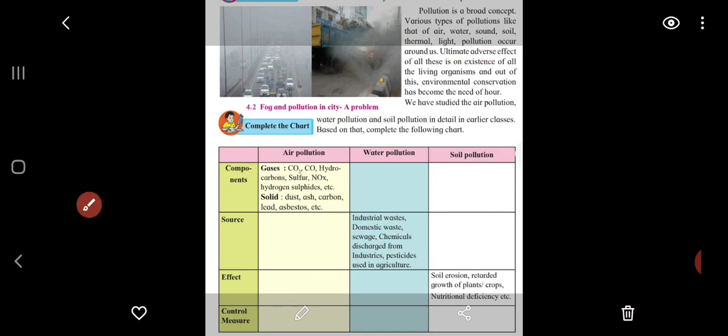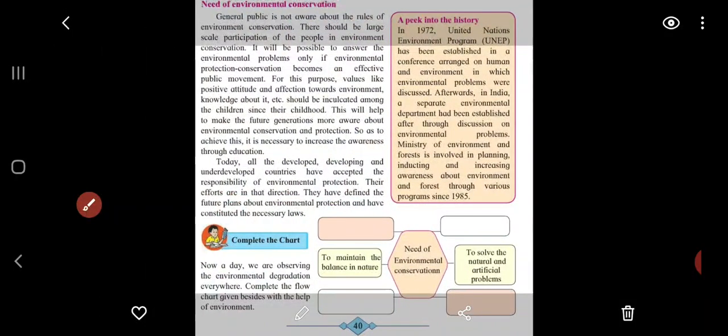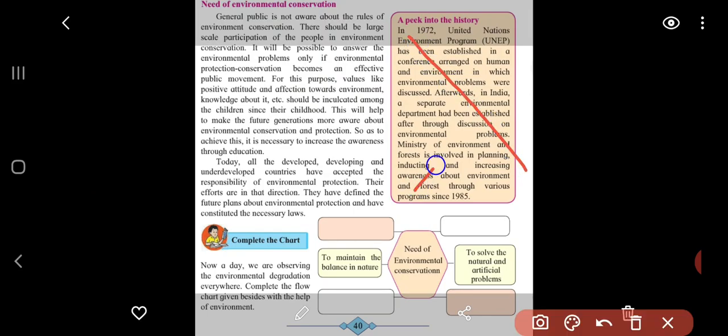So moving ahead, this part, the need of environmental conservation, is to be understood. On this particular page, you can see a peek into the history. This has been eliminated, and this chart as well has been eliminated. We don't need to do all this. So let us go through this part: need of environmental conservation.